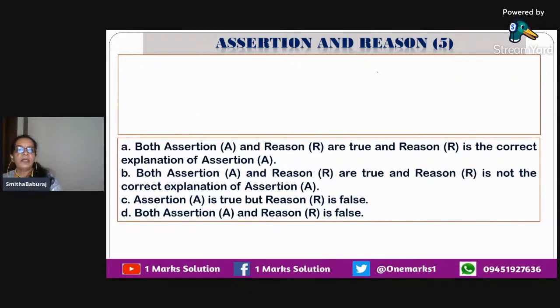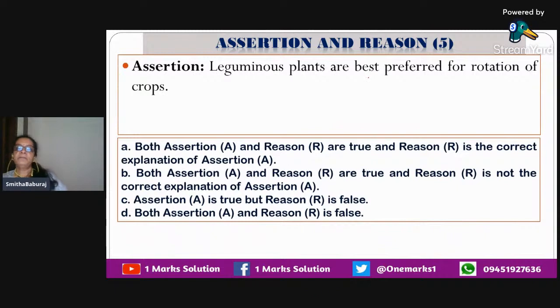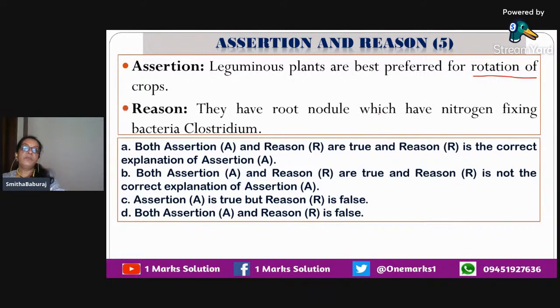Now we have come to the last question of this chapter. Leguminous plants are best preferred for rotation of crops. We know what crop rotation is. We have seen it from the lower classes. It is a practice of using different plants subsequently on the same plot of land. What is the idea here? To improve soil health. That means to make the soil more fertile or to maintain the fertility.